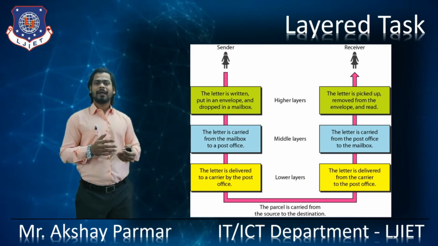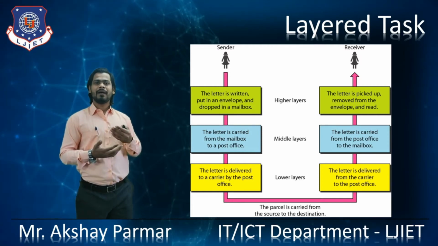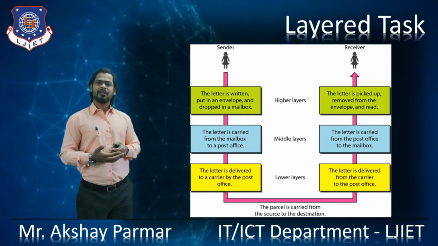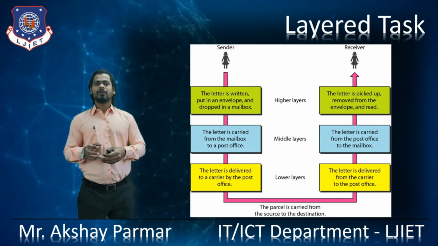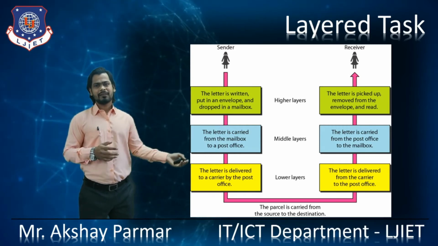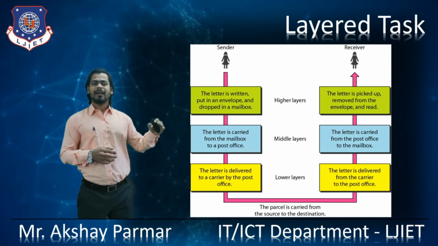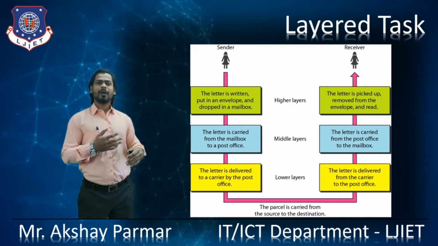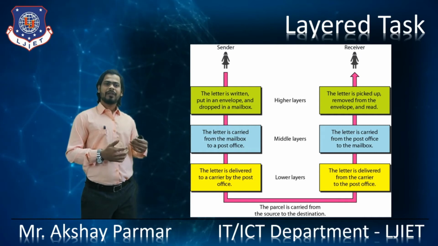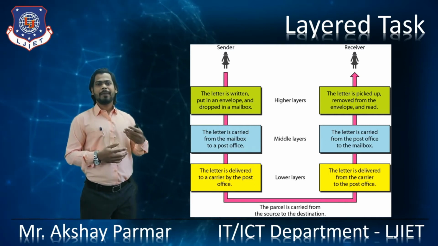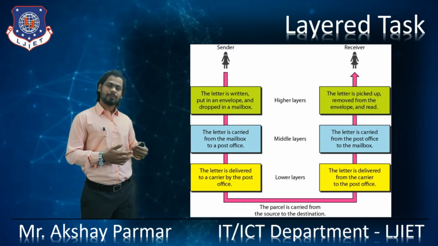This can be done by road, by air, or delivered by ship or anything, right? So the parcel can be carried from source to destination in any transmission media, right? So this is how the higher layer, middle layer and the lower layer work at the sender side, right? After that, the post office will drop the letter in your friend's mailbox. This middle layer task is done by the postal service.